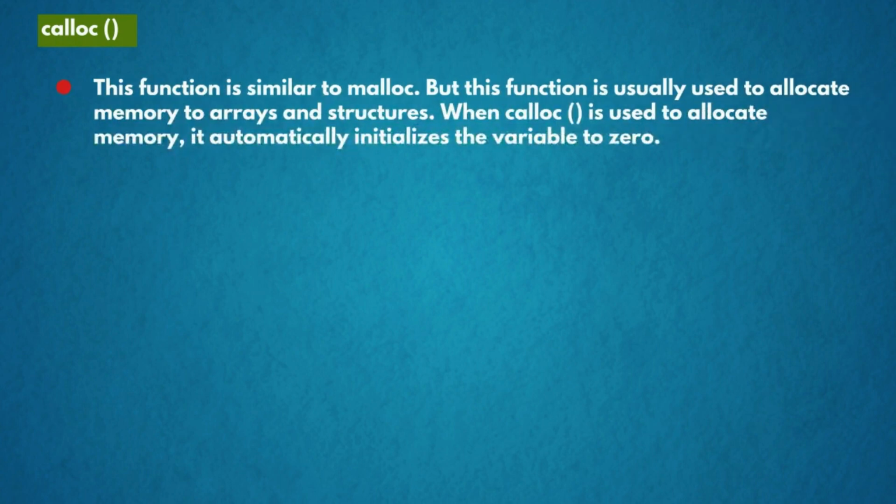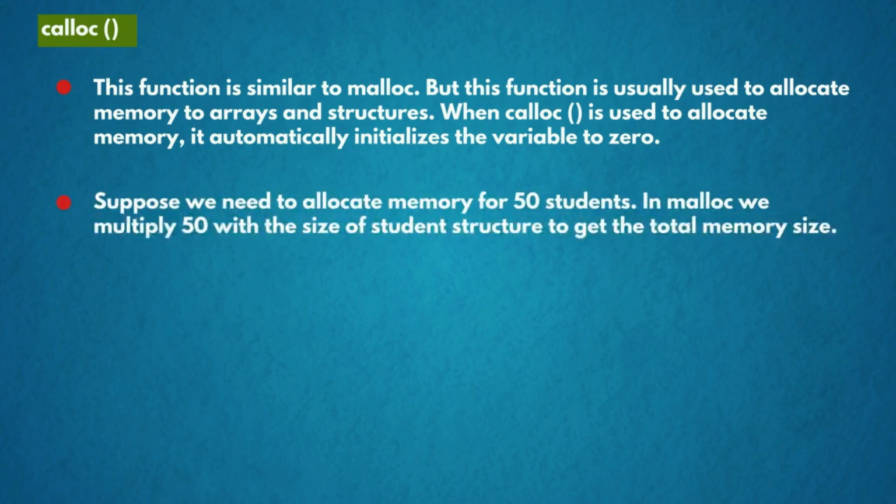The second function is calloc. This function is similar to malloc, but it is usually used to allocate memory to arrays and structures. When calloc is used to allocate memory, it automatically initializes the variables to 0. Suppose we need to allocate memory for 50 students. In malloc, we multiply 50 with the size of the student structure to get the total memory size.